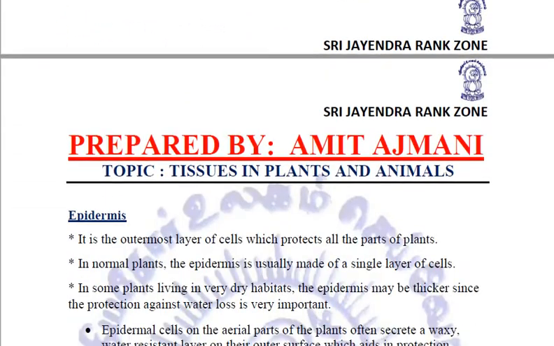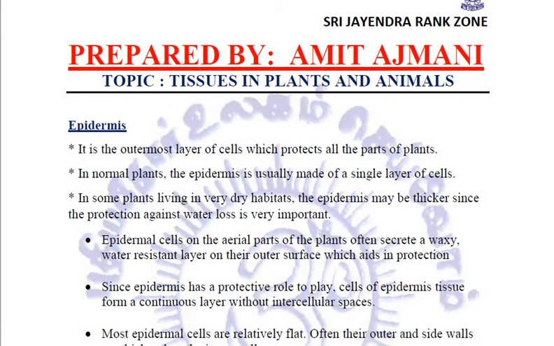Now coming to a quite important thing, that is epidermis. Now what exactly is epidermis? We know that epidermis is the outermost layer of cells and it is present in all organisms. The outer covering is epidermis. Its main function is protection. So it protects all the parts of either plants or animals, even the skin that we have on top of our body is epidermis only. Now this epidermis is different in different types of organisms depending upon which organism they are present in.